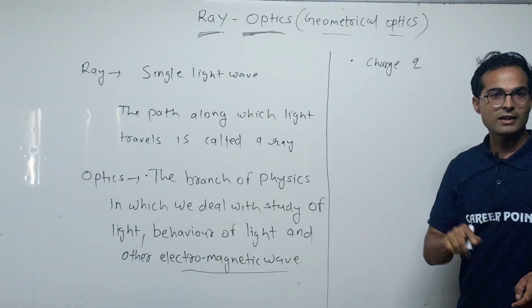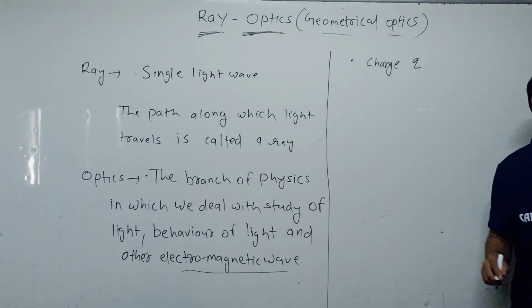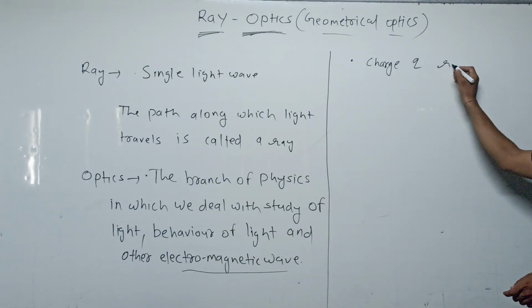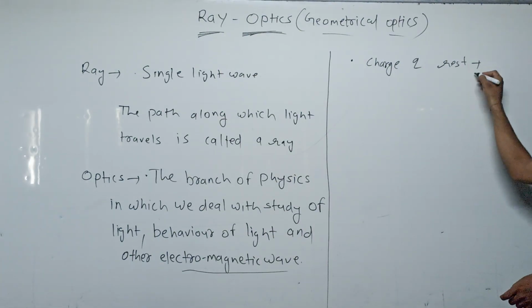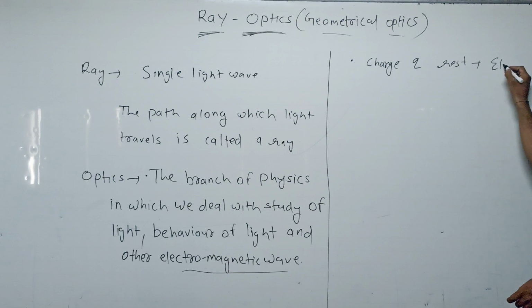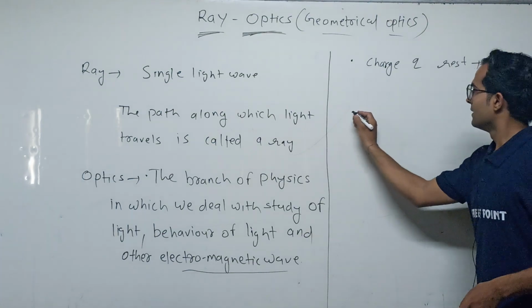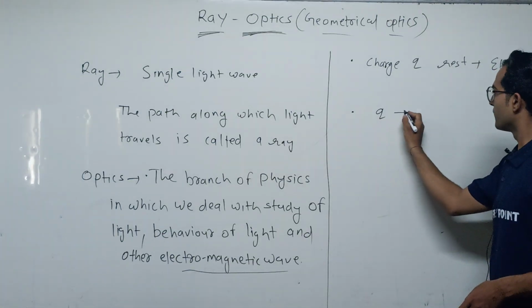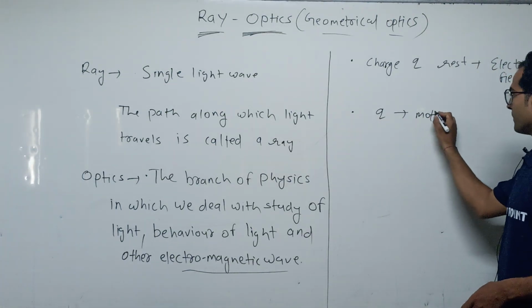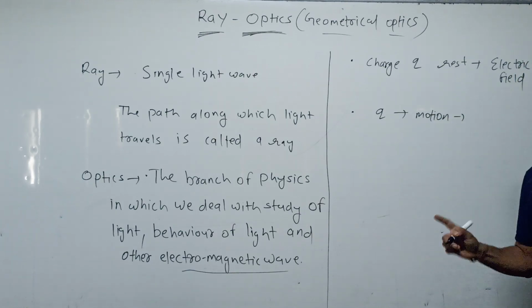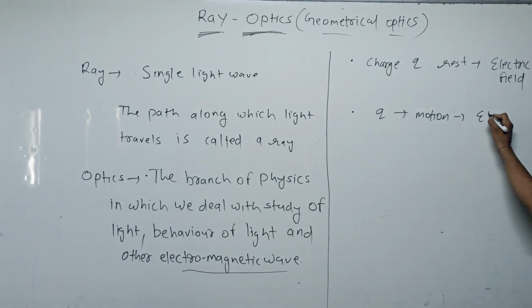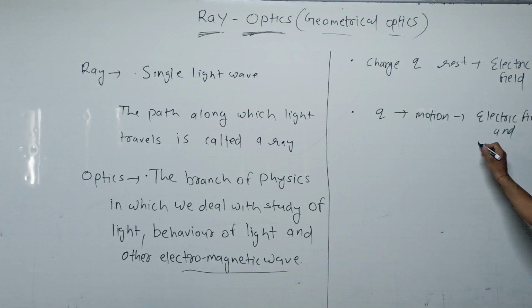We know that when a charged particle is at rest, it produces only an electric field. When the charged particle is in motion, then it produces electric field and magnetic field.